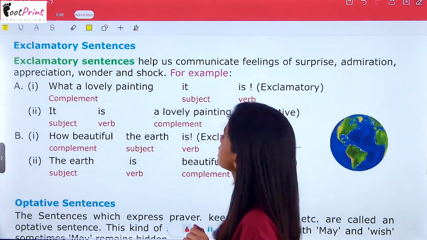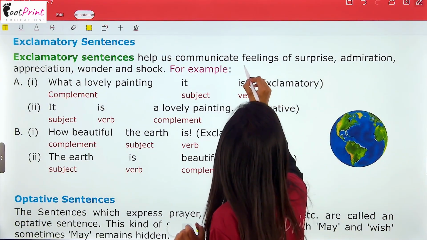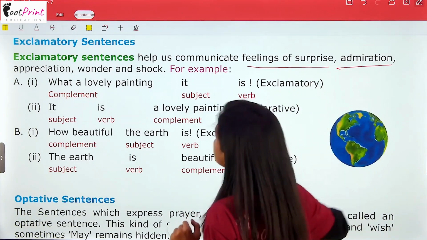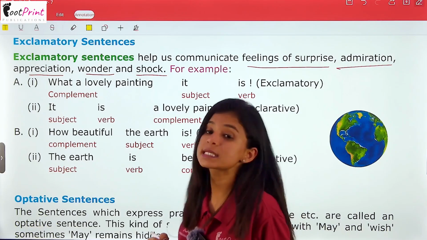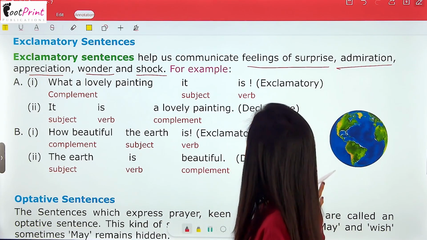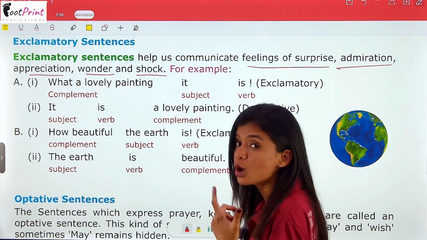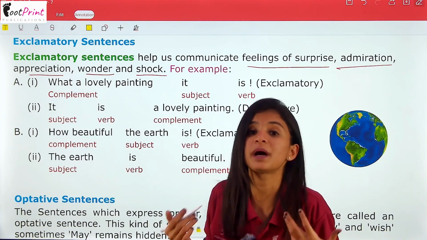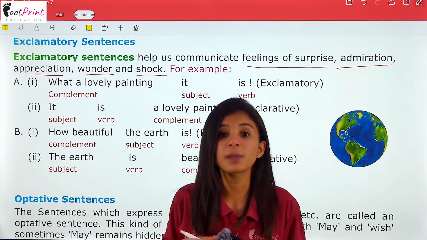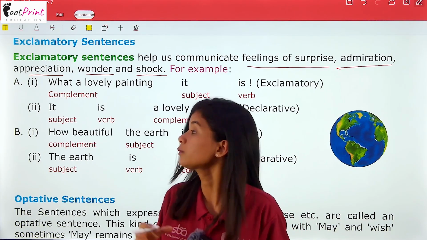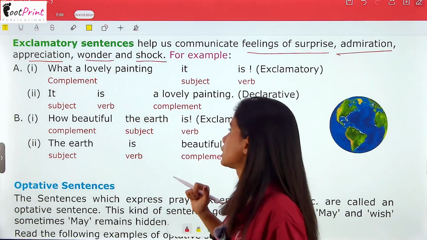Next, let's move to exclamatory sentence. Exclamatory sentence help us communicate feelings of surprise, admiration, appreciation, wonder and shock. तो exclamatory sentence हमें help करते हैं to communicate our feelings either of happiness, of surprise, of admiration. हम किसी चीज़ को पसंद करते हैं, admire करते हैं, किसी चीज़ से हम खुश हो जाते हैं या किसी चीज़ से हम हैरान हो जाते हैं या फिर डर जाते हैं. तो ये एक्सप्रेस करने के लिए हमारी हेल्प एक्सक्लेमेटरी सेंटेंसेस करते हैं.